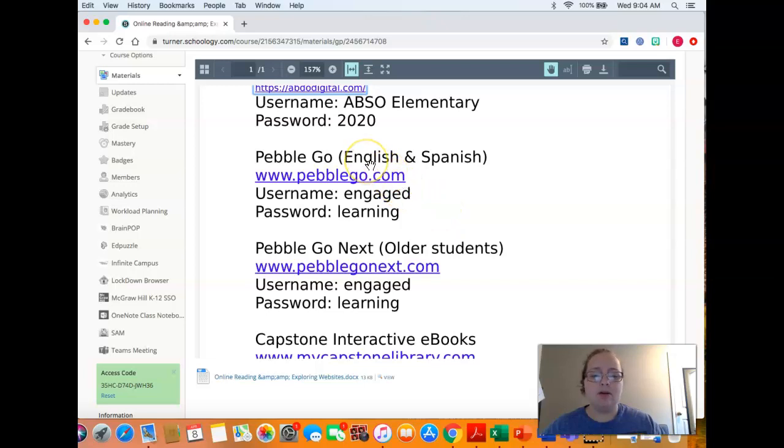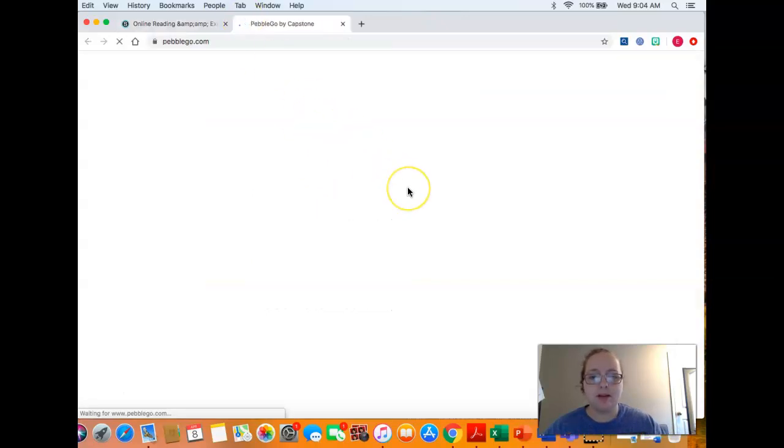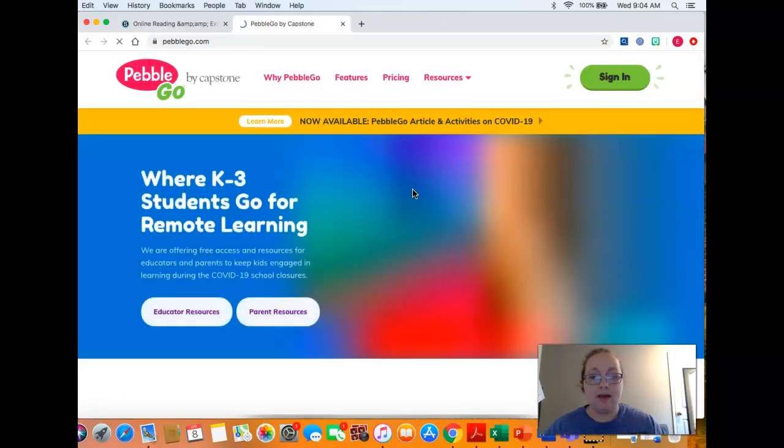All right, the next one, Pebble Go. Now, Pebble Go is in English and Spanish. I think Pebble Go is more K through 3rd grade. So let's get Pebble Go. We click on that, and it's going to take you right here.